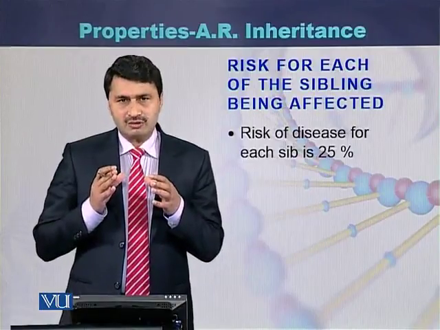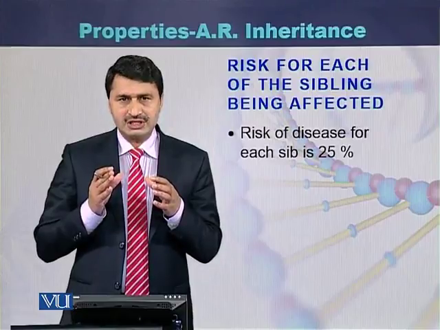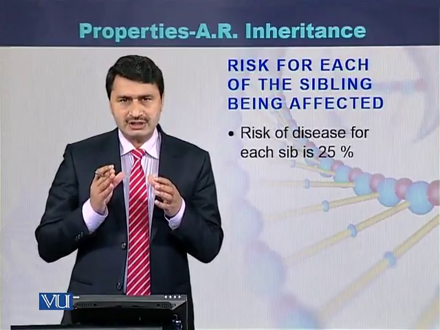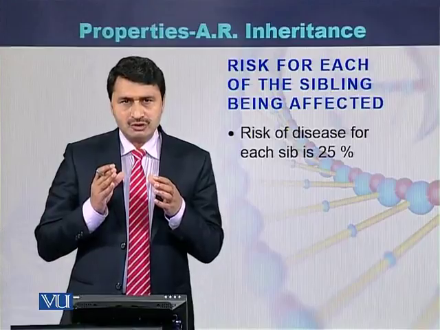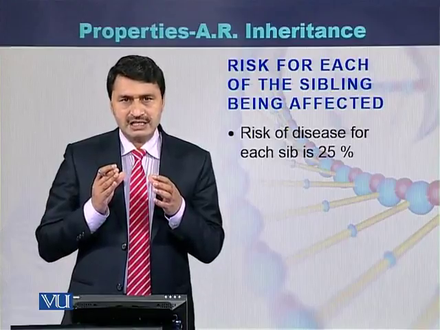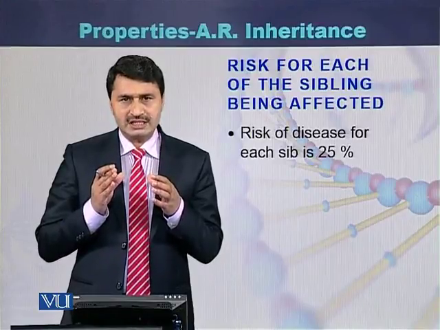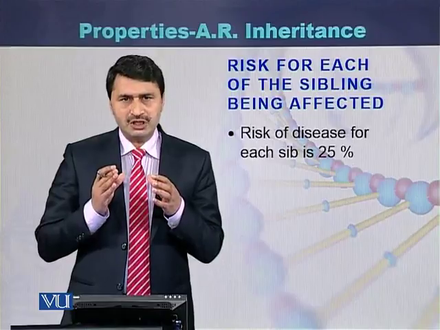In case of autosomal recessive diseases, the risk for each of the children is 25% because the parents have two alleles and one of the alleles is mutated while the second allele is normal. So during gametogenesis, the alleles separate from each other. When they combine during fertilization, the chance for each fertilization of being an affected child is 25%.